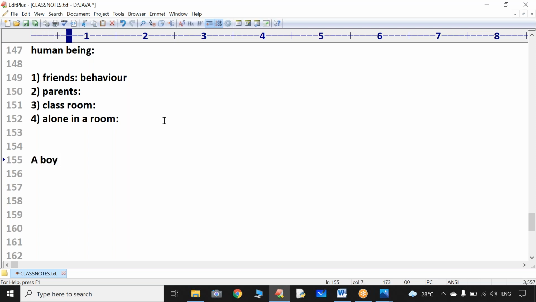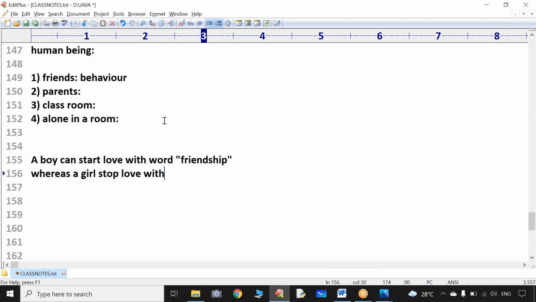A boy can start love with the word friendship, whereas a girl can stop love with the word friendship. Read very carefully, everyone.